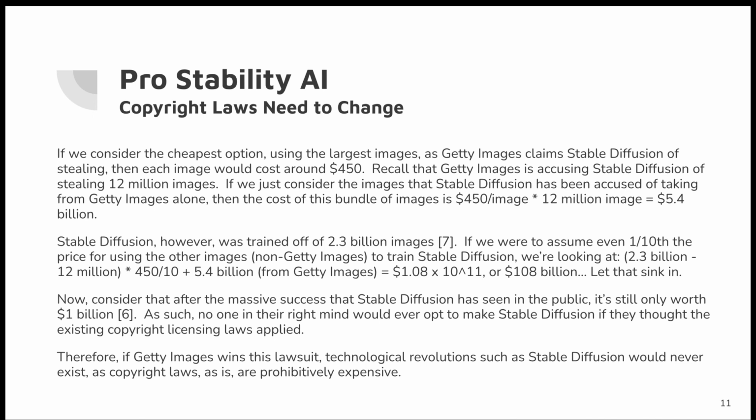As such, no one in their right mind would ever opt to make Stable Diffusion if they thought existing copyright licensing laws applied. Therefore, if Getty Images wins this lawsuit, technological revolutions such as Stable Diffusion would never exist, as copyright laws, as is, are prohibitively expensive.